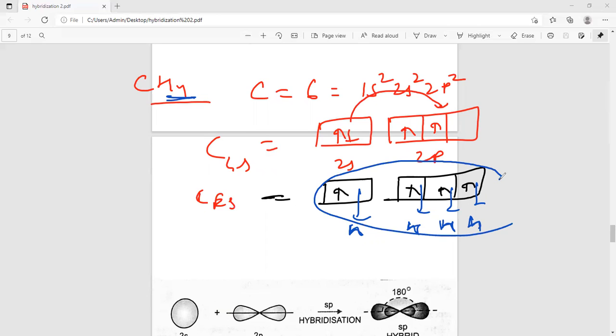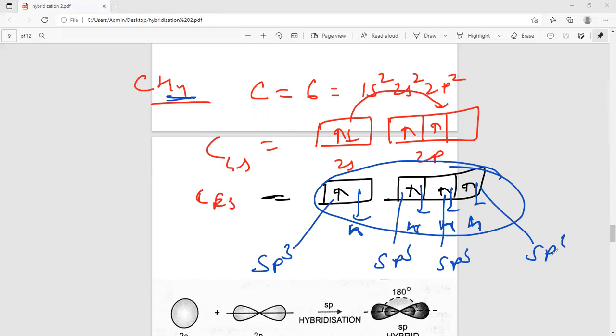That is why the hybridization is sp3. After hybridization, the orbitals are called sp3, sp3, sp3, and sp3, meaning there are 4 sp3 hybrid orbitals, and this is called sp3 hybridization. Is it clear? Its shape is tetrahedral, meaning 1, 2, 3, and 4, and its angle is 109 degree 28 minute.